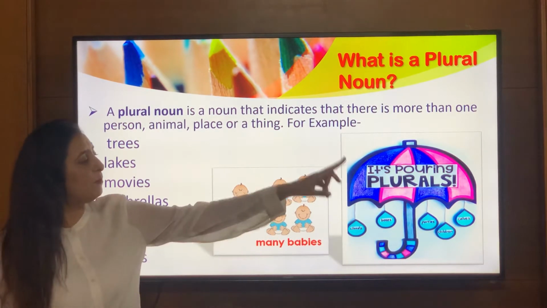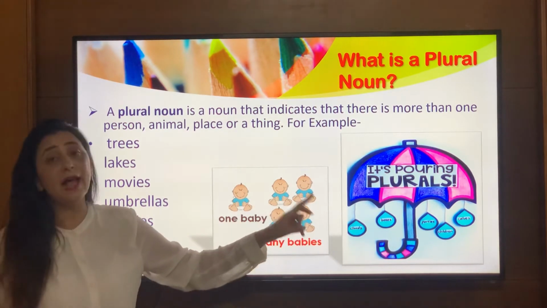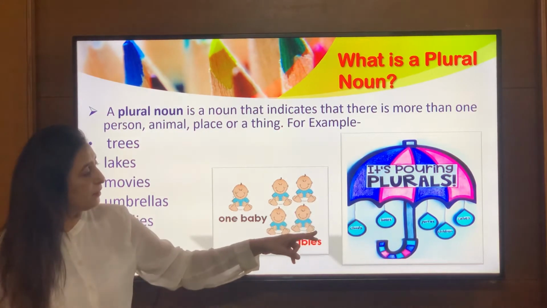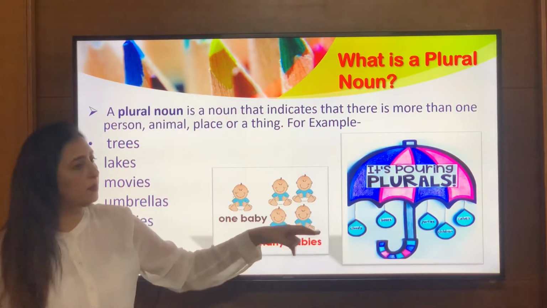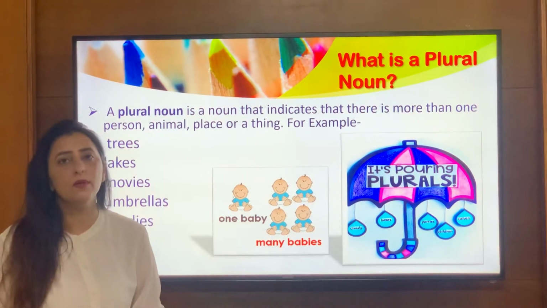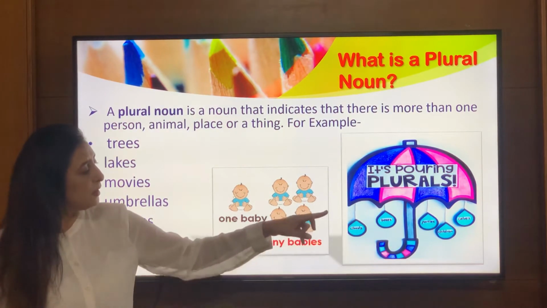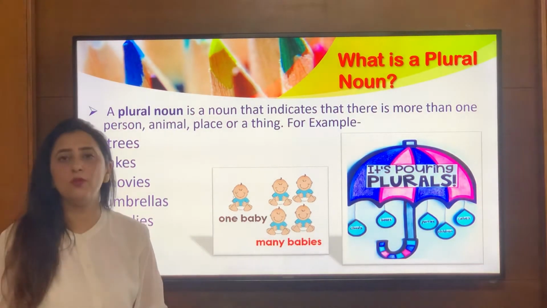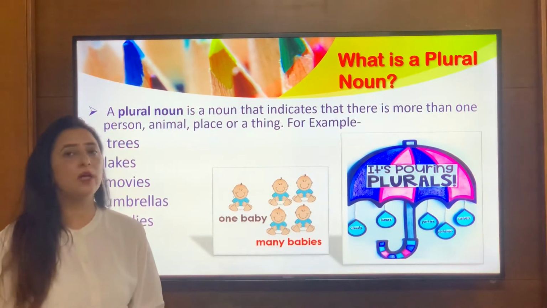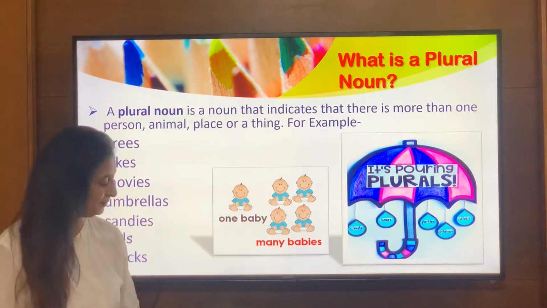So you can see a poster here on the right side of the slide. It's Pouring Plurals. So here, this is the activity. You can create it in your free time. You can see that there are some plurals here. Just think of some plurals which come to your mind, which are more than one in number, and you can create a beautiful umbrella like this and place the plurals in the drops. You can place it in one corner of your room and view it whenever you feel like. That will again help you to improve your concept better.